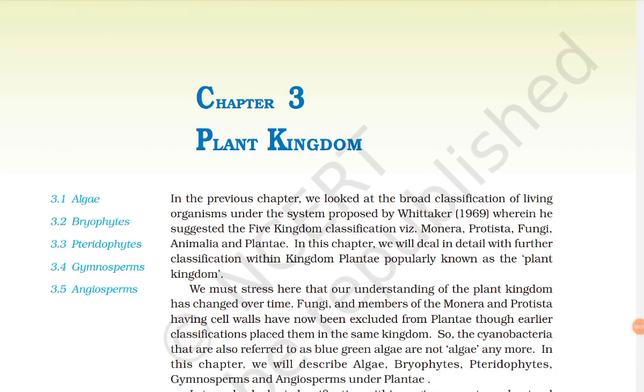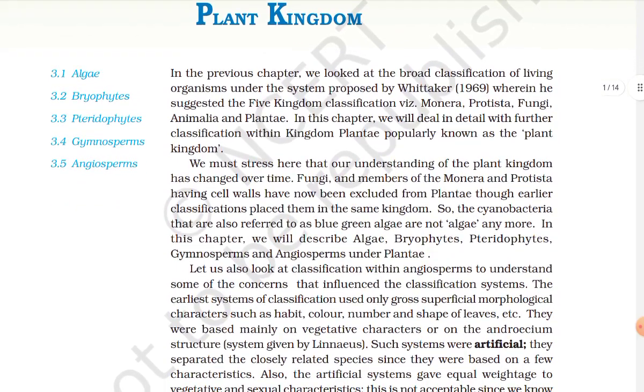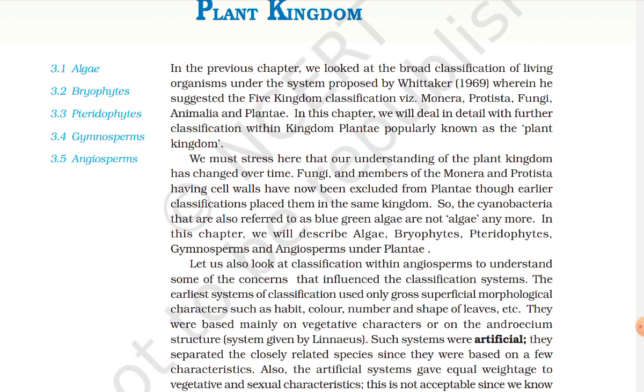Chapter 3, Plant Kingdom. In the previous chapter, we looked at the broad classification of living organisms under the system proposed by Whittaker in 1969, wherein he suggested a five kingdom classification: Monera, Protista, Fungi, Animalia, and Plantae. In this chapter, we will deal in detail with further classification within kingdom Plantae, popularly known as plant kingdom.